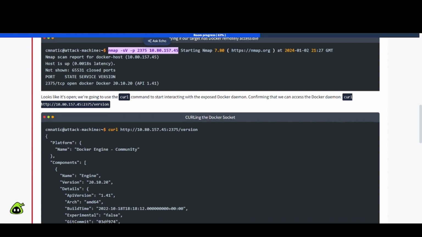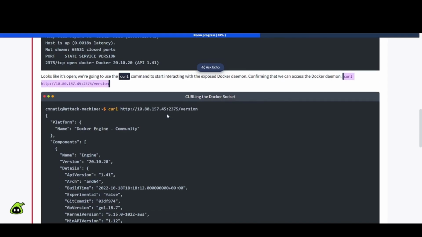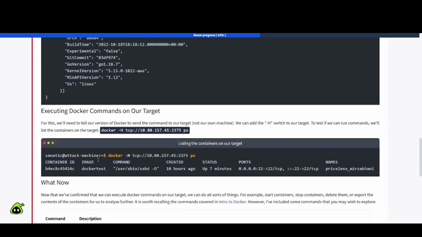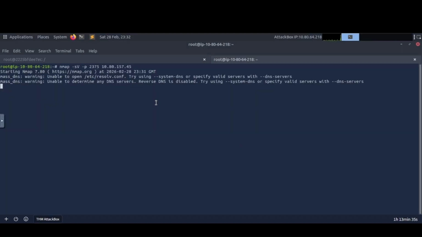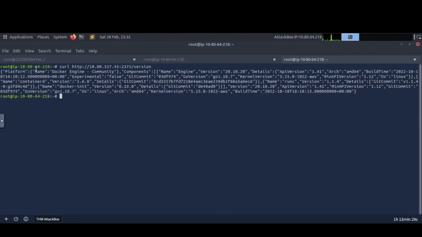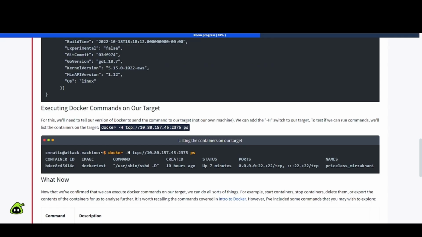Looks like it's open. We're going to use the curl command to start interacting with the exposed Docker daemon. Confirm that we can access the Docker daemon using curl, and then this link here. So let's go ahead and copy this, and we should get some results back like this. It's still going slow. We're going to paste that. All right, so we're getting information back here. Okay, so looks like we're good to go.